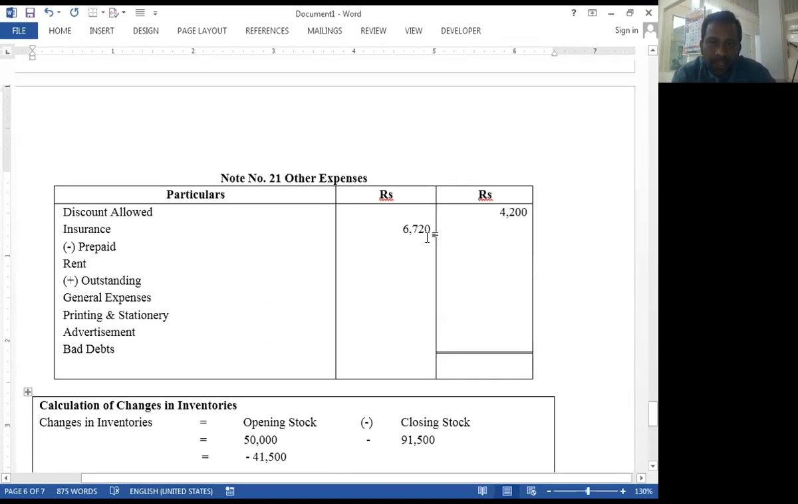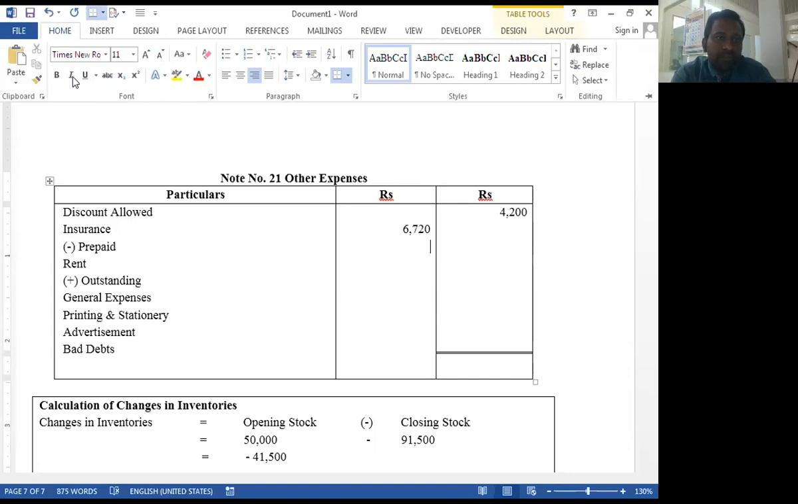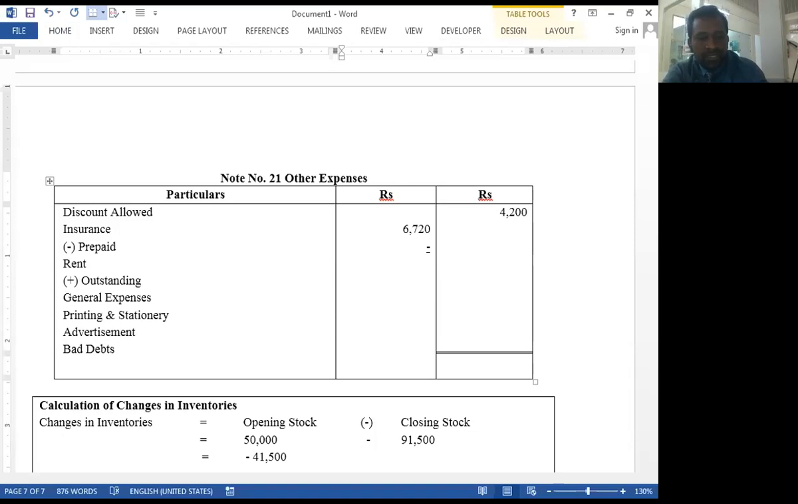So it is deducted from total insurance. 1,680. So the rest amount is rupees, how many? 540. Okay, 540.